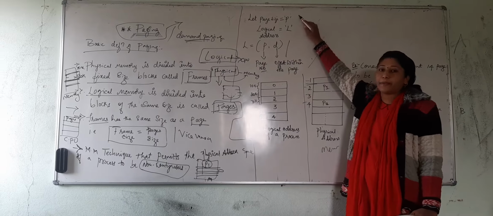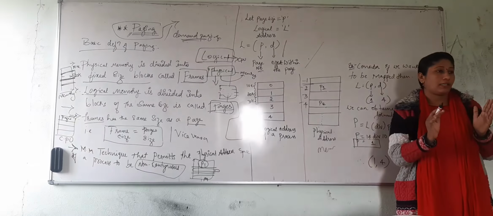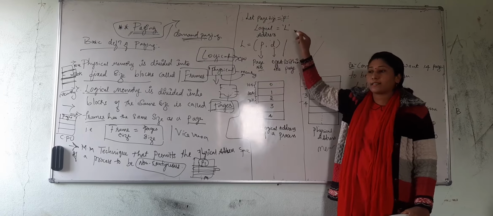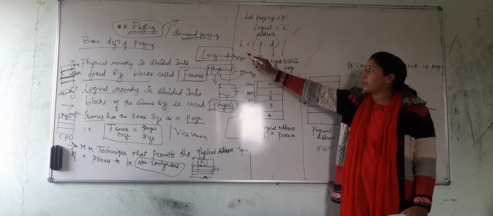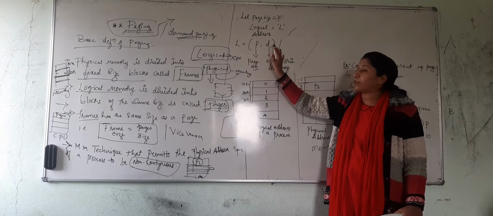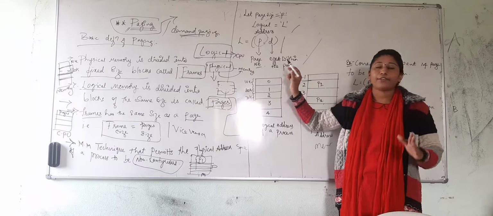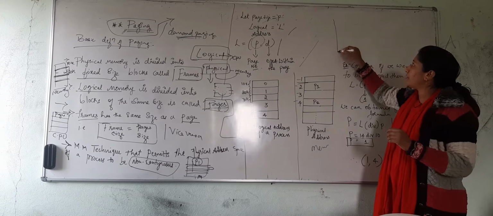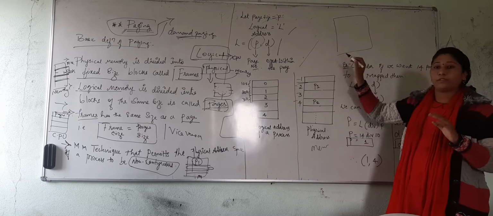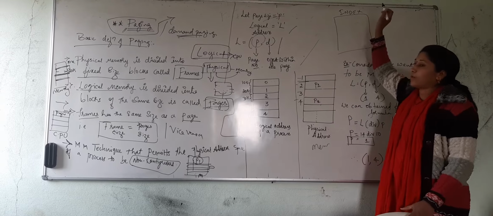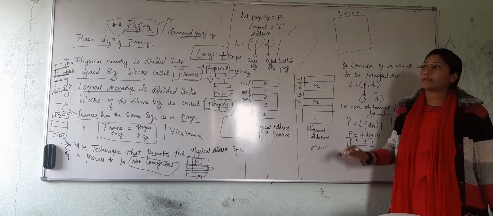Let the page size be P. We don't know what exactly the page size is, right? So let us consider the page size to be P and the logical address is called L, right? Therefore, L is nothing but (P, D). What does this P stand for here? The page number. For example, everyone is aware of a textbook. In a textbook, we find the index. What is the purpose of using an index over there?